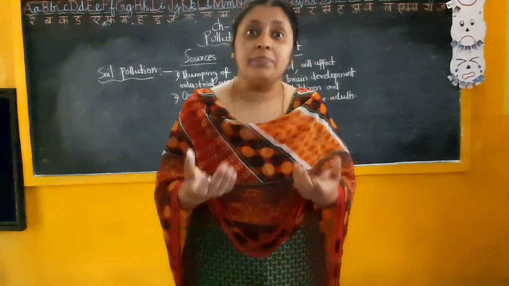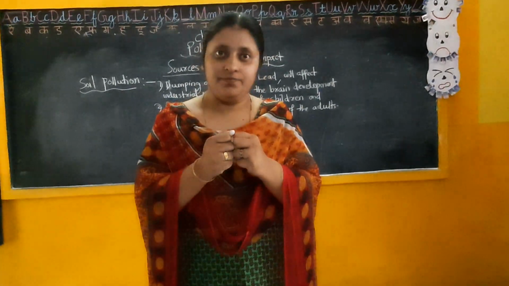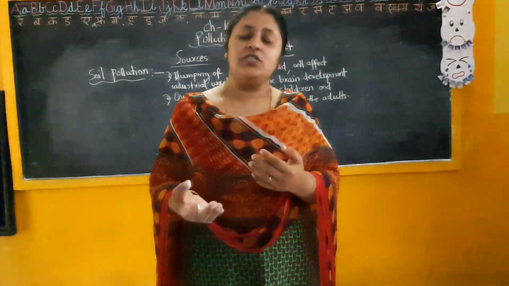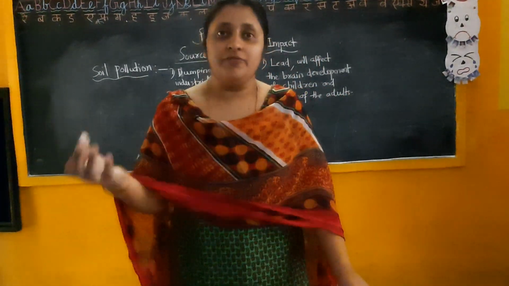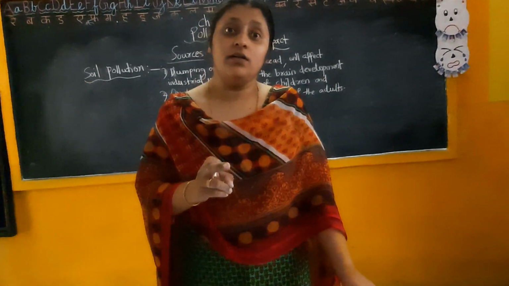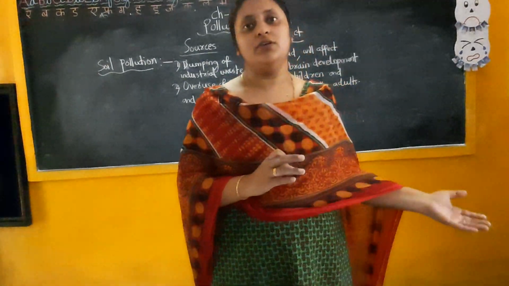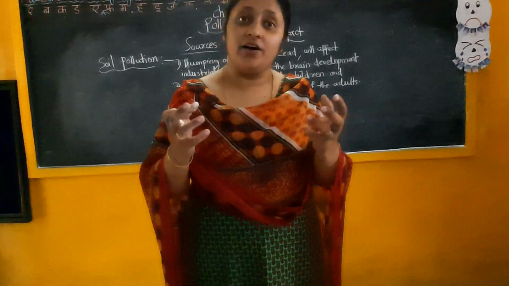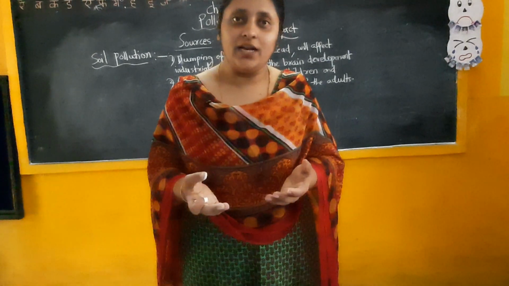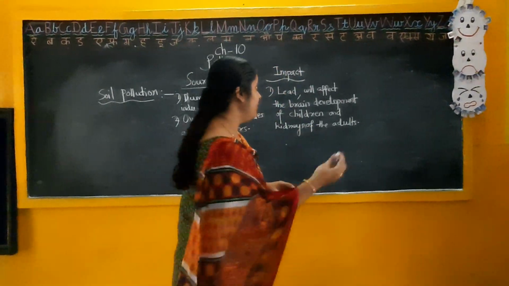So how can we prevent it? Always we have to wash our hands, isn't it? Before eating food and after eating food also. And if children are playing in the playground, before and after that, when they come to our house, they must wash their hands properly, isn't it? That is the preventive method we can take for this soil pollution. And farmers also have to be very careful about contact with the soil, and then they can prevent soil pollution. So these are the preventive methods.